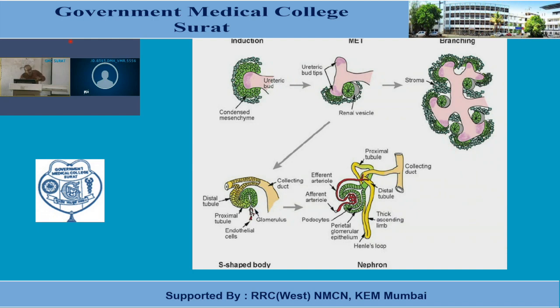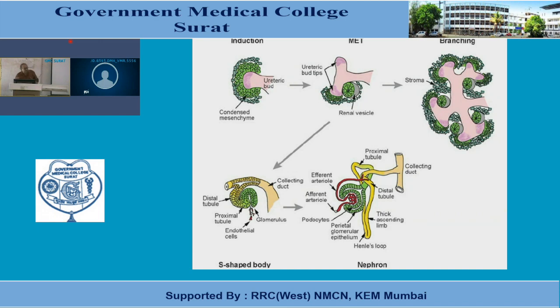And the excretory part is the derivative of this metanephric blastema, and these metanephric blastema mesenchymal cells are located within the nephrogenic cord. So this is about the development of the kidney, how the different parts are derived from different sources, but the basic source is the intermediate mesoderm. In case of the excretory part, it is the metanephric blastema, but that metanephric blastema is part and parcel of the nephrogenic cord, that is the part of the intermediate mesoderm.